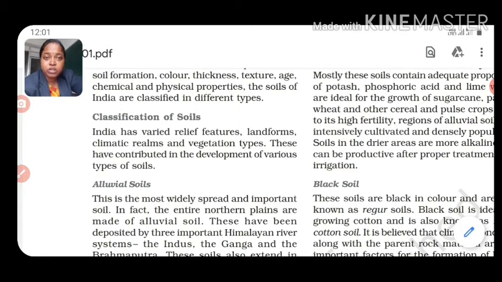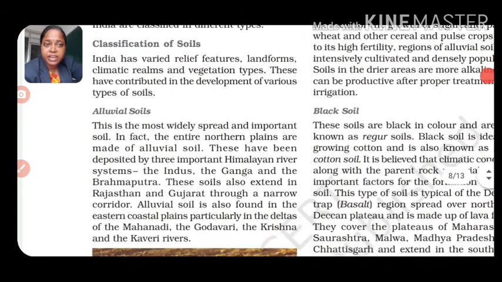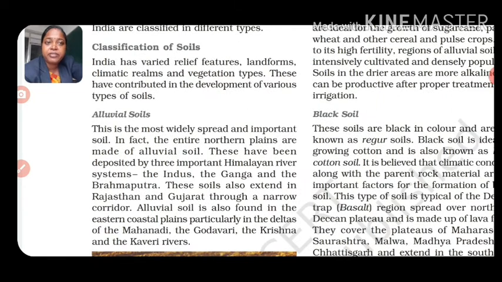Okay, so students, let's have a discussion on the classification of soil also. India has varied relief features, landforms, climate and vegetation types. These have contributed to the development of various types of soils. So let's first start with the alluvial soil. What are the alluvial soils? Where will we get them? We will get them near the river banks.